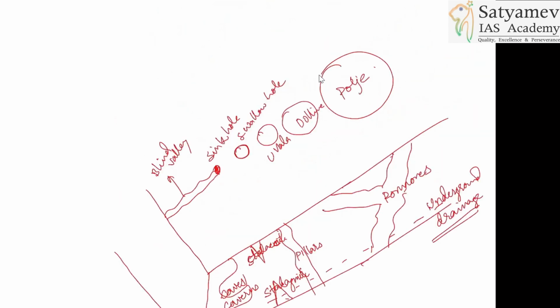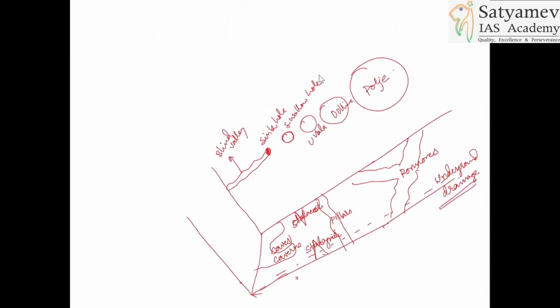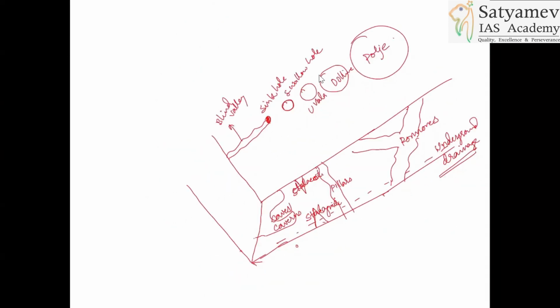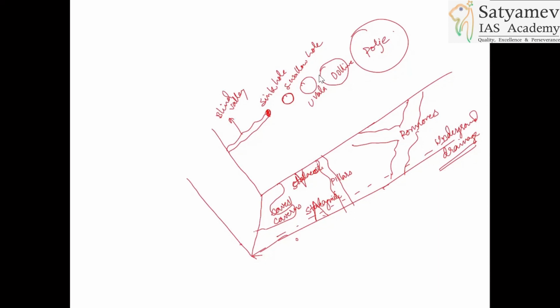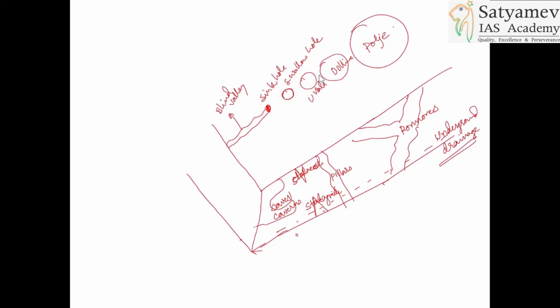Are you understanding my point? So look how beautifully this diagram has been created. That is the idea of creating a diagram. Let's say you wanted to show some river structure: river, youthful, mature, and old stage. Do not be scared. Just try to create the diagram. And you do not have to be a very good painter, very artistic. You simply want to show that.